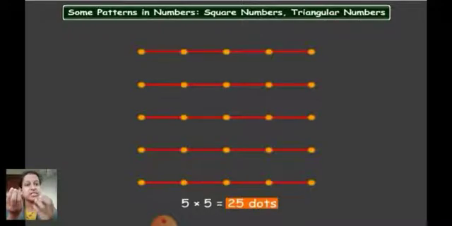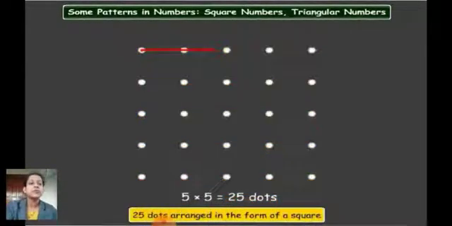So you are getting a product over here, 25, which is the product of 5 and 5. How? If a given number is 5, and you multiply the same number with the given number, then you will get a product, and that is actually squaring the number. Such numbers are also called square numbers. So these 25 dots are arranged in the form of a square.